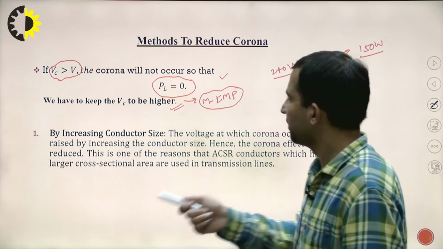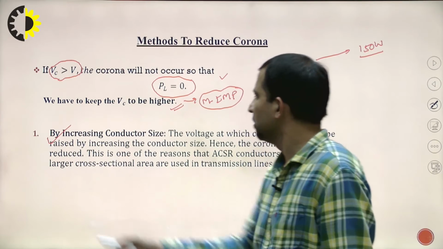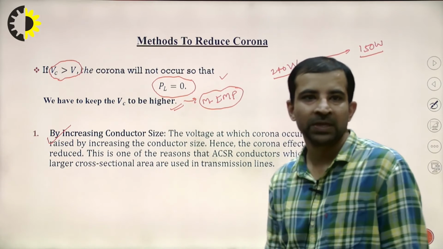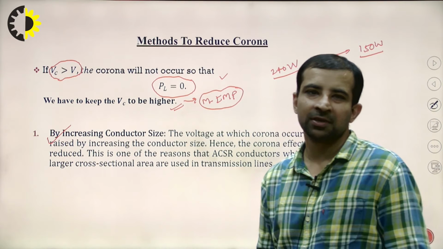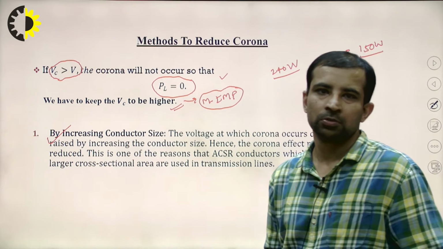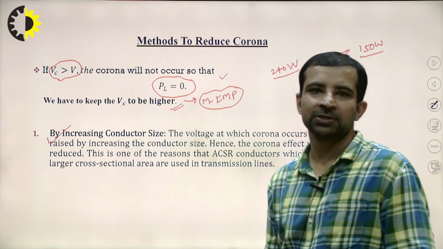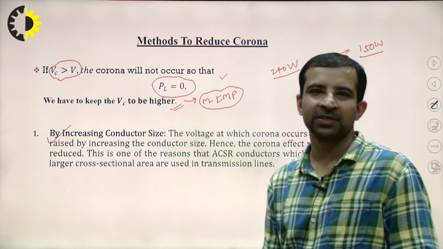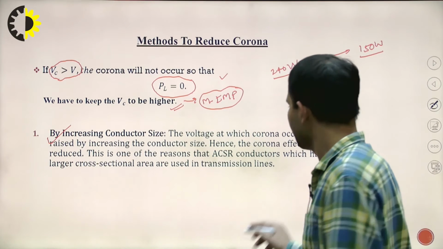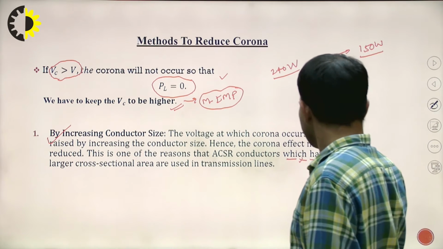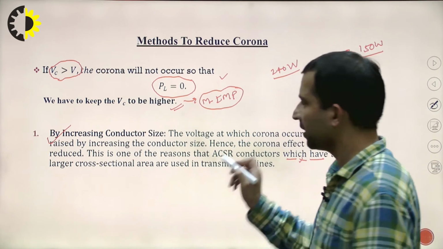Now what are the other methods? By increasing the conductor size. So the voltage at which corona occurs can be raised by increasing the conductor size. So this is very much clear. Hence the corona effect may be reduced. This is one of the reasons why ACSR conductors which have larger cross-sectional areas are used. So you know that by increasing the size of the conductor, the corona can be reduced.